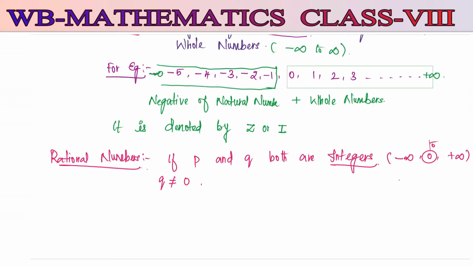Today we are going to discuss the topic rational numbers. Let me see what is meant by rational numbers. If P and Q both are integers, that is, from minus infinity to plus infinity including 0, and here Q is not equal to 0, this is an important condition, then this P by Q is called a rational number.